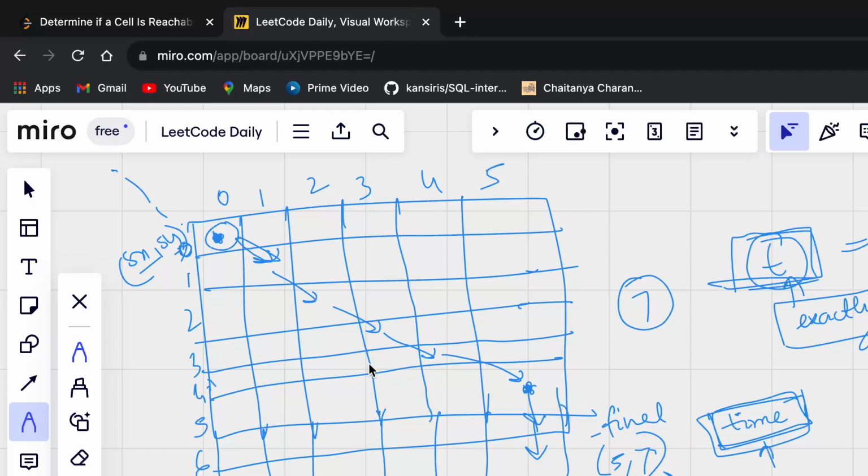let's say, here what happened? Here Sy became equal, right? Sorry, it was Sx that became equal, right? So it was Sx that became equal here. Now what if my final cell lies here? Then I will traverse this particular distance diagonally, and then I will have to traverse horizontally like this, right? So then what will happen? Then my Sy and Fy will be equal, right? So these are the two conditions, right?